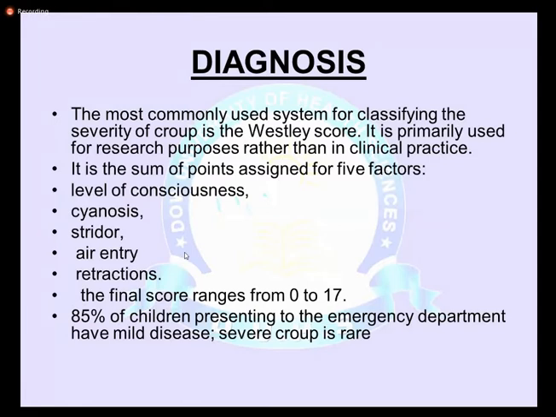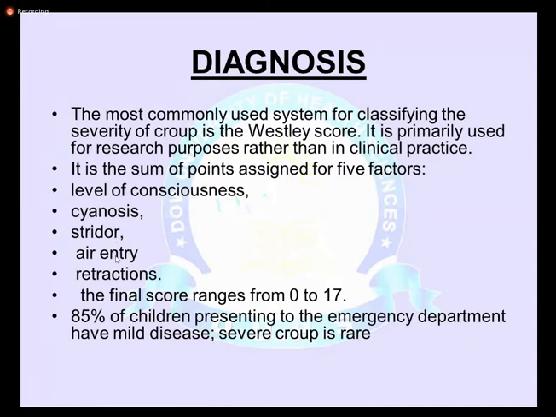And the score is the sum of the points assigned for 5 factors. What are the 5 factors? Level of consciousness of the child, whether the child is fully conscious, or irritated or agitated, or fully obtunded, or fully unconscious. The score depends on that. Cyanosis, whether the child is maintaining oxygen saturation, not cyanosed at room air, or cyanosed even with oxygen, or severely cyanosed at rest, and the presence of stridor.